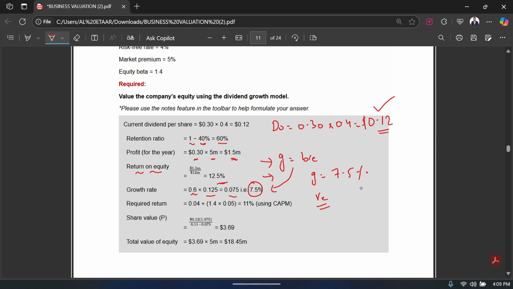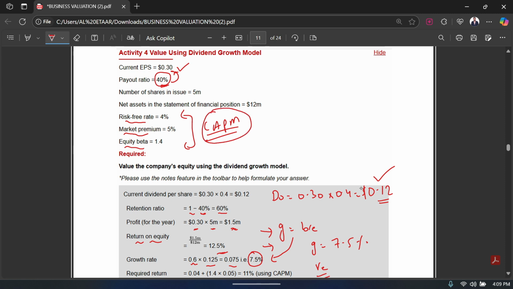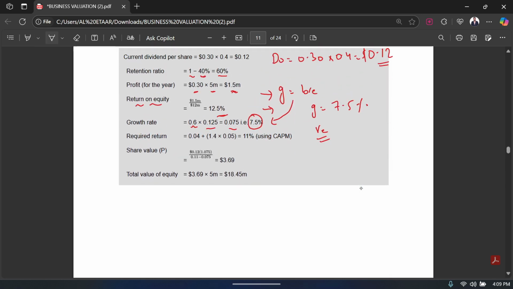What else do I need? I need the required return, so that I can apply the formula that we learned for the dividend valuation method and calculate the value. How do I calculate my required return? I look at the data, because the data speaks for itself. I have the risk-free rate, the market premium, and the equity beta. These are all the information for CAPM, so they are asking us to calculate the required return using CAPM. We applied the CAPM formula and got 11%.